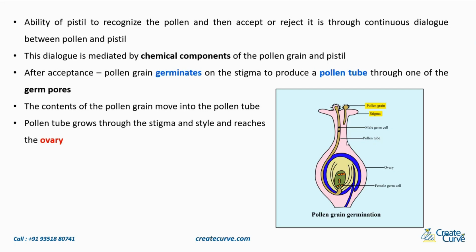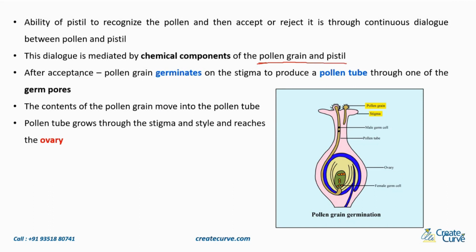The pollen grain releases some chemical components. The pistil has its own chemical components, and these will interact. If it is not compatible, it will not accept the pollen grain based on the chemicals. So the recognition is mainly through the chemical components of the pollen grain and the pistil.